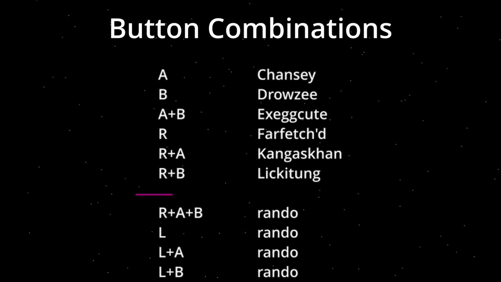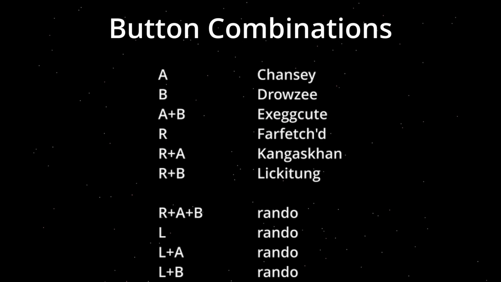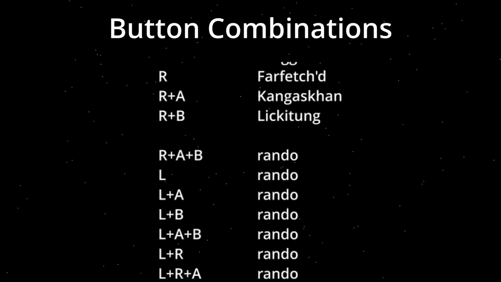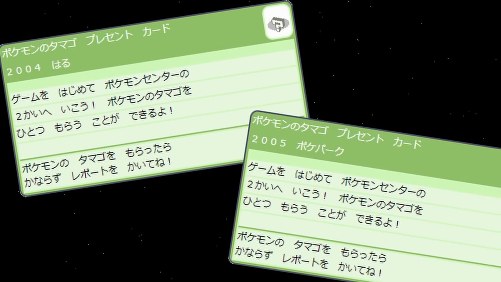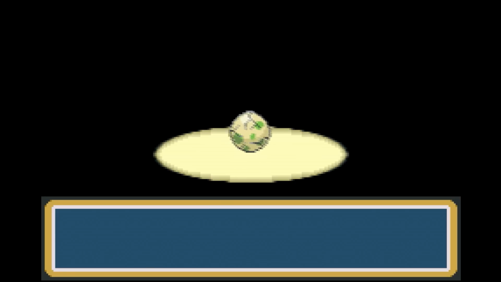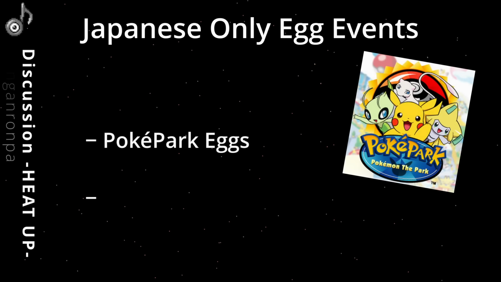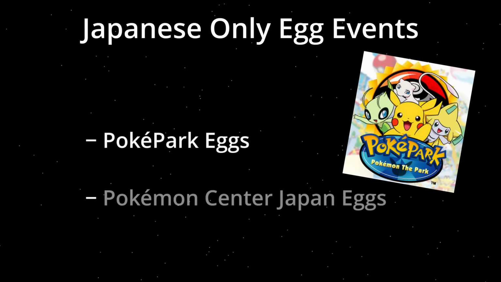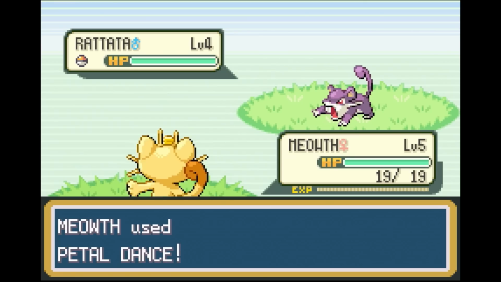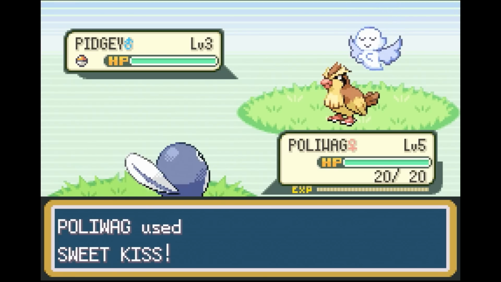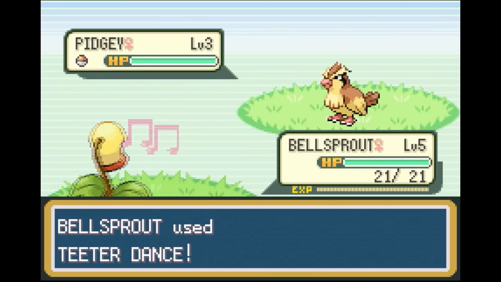For the Wish X, everything below this point will be invalid. But as you can see, it is made so that bigger groups of Pokemon are still allowed. This is for the Japanese only events, because they have more Pokemon. Let's take a look at those right now as well and finish up the eggs. There are two Japanese only egg events. The Pokepark eggs and the eggs distributed in Pokemon Centers of Japan. There are only 4 eggs from the Pokemon Centers of Japan. Oddish with Leech Seed, Meowth with Petal Dance, Poliwag with Sweet Kiss, and Bellsprout with Teeter Dance.